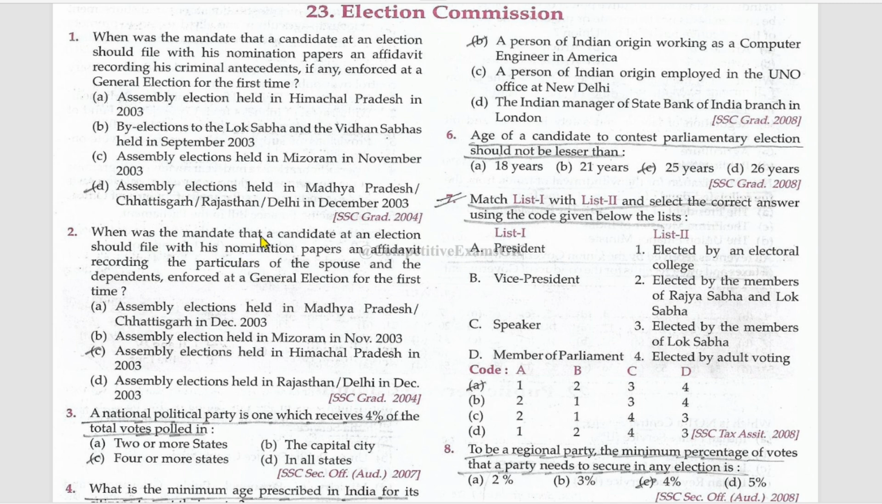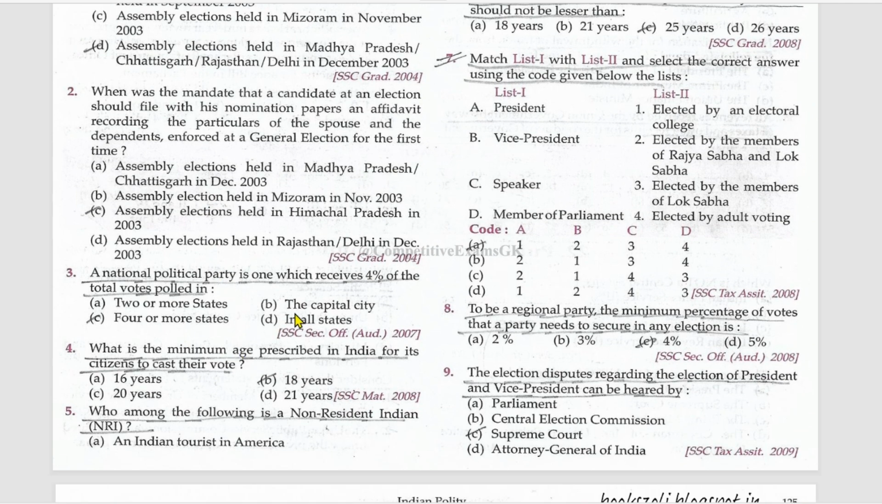When was the mandate that a candidate at an election should file with his nomination papers an affidavit recording the particulars of the spouse and the dependents enforced at a general election for the first time? At assembly elections held in Himachal Pradesh in 2003. A national political party is one which receives 4% of the total votes polled in four or more states.